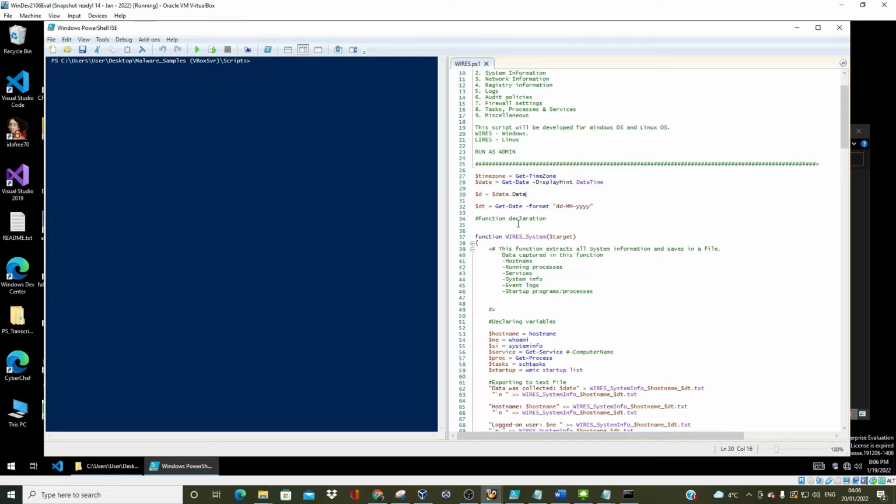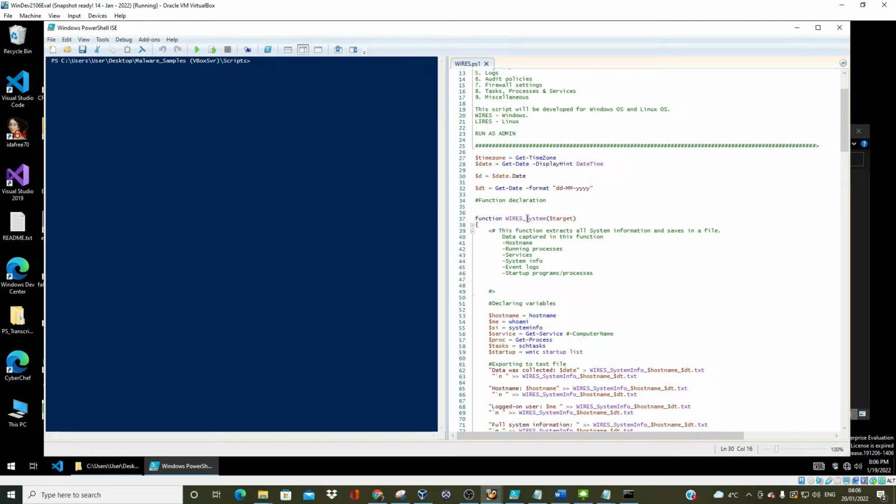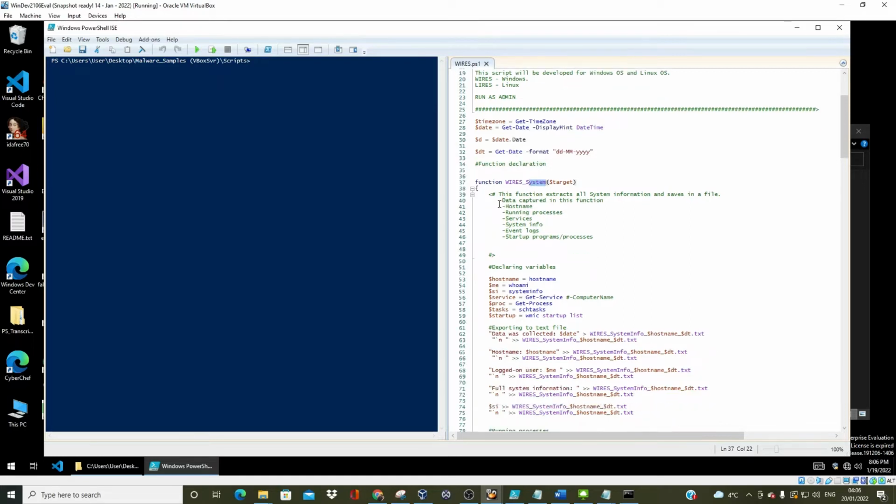All right, so quickly, function declaration is function WIRES-System. Of course, WIRES is the name of this part of the script, because it is Windows, and System, obviously, is to get the system info. And I've just given a quick short bluff on here to say, yep, this particular function will extract all system information and then save it in a file, right?